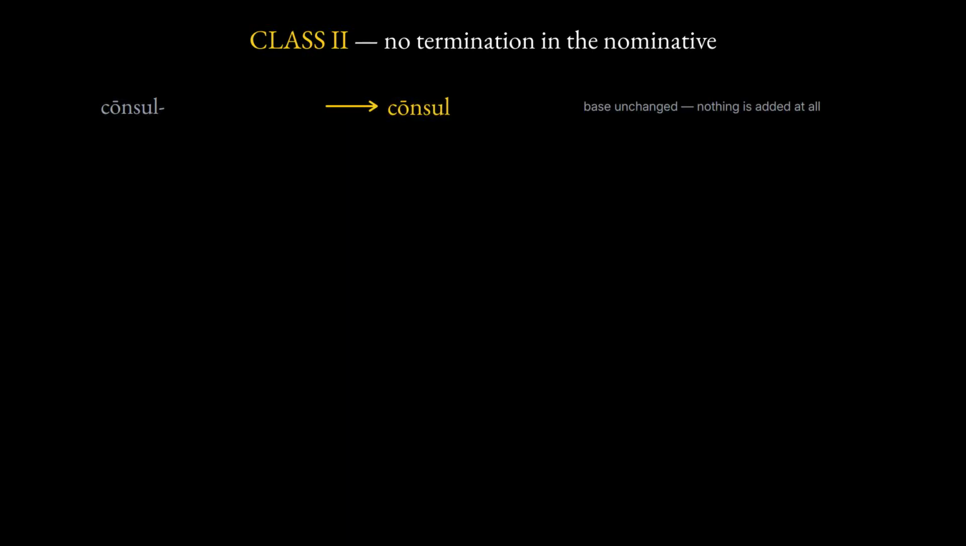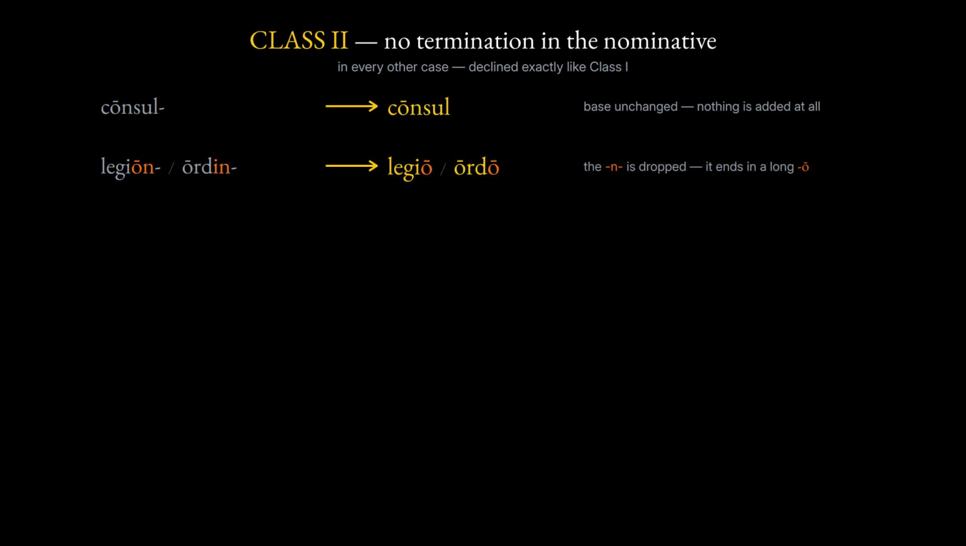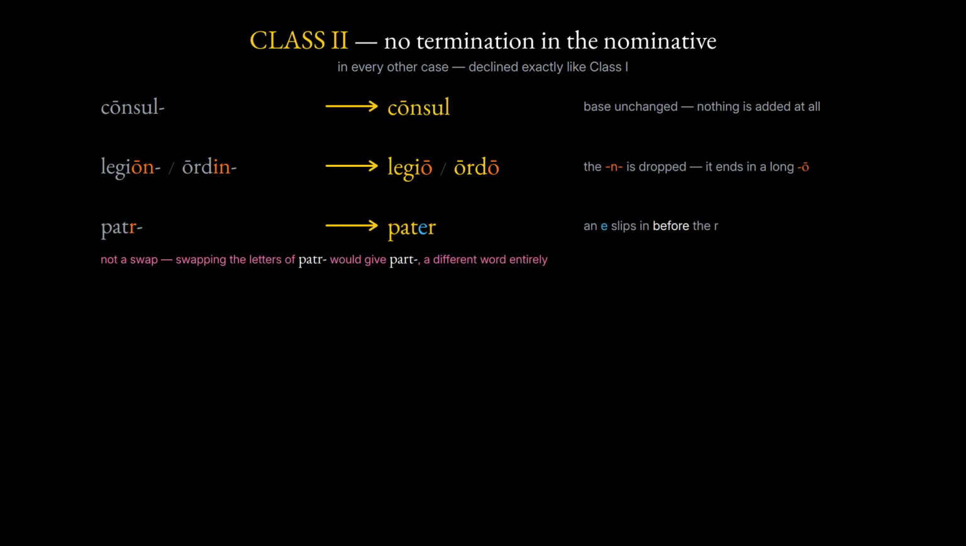That is the lesson. Consonant stems of the second class add no termination in the nominative singular, and in every other case they are declined exactly like the first class. A base in these letters, on, or these, in, loses the letter n and ends in a long vowel. A base in these, tr, slips an e in before the r. Everything else simply shows its base unchanged.